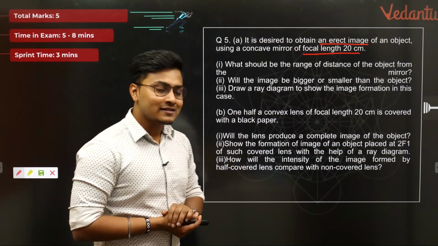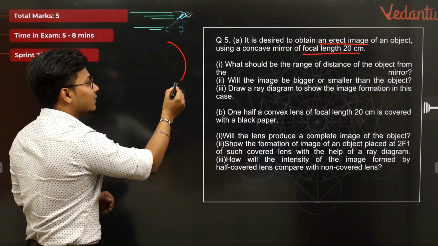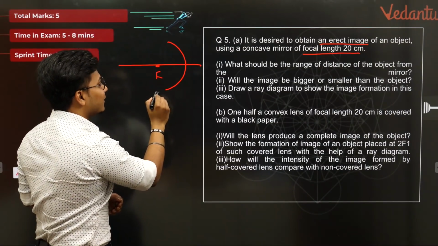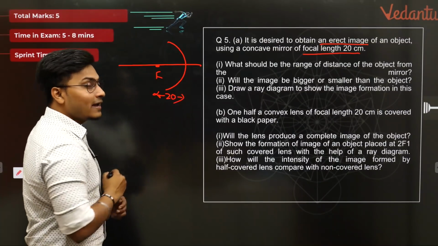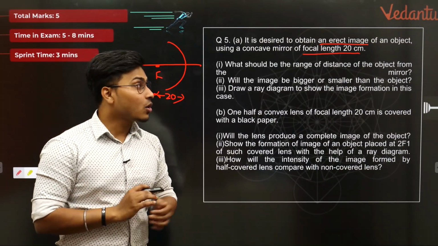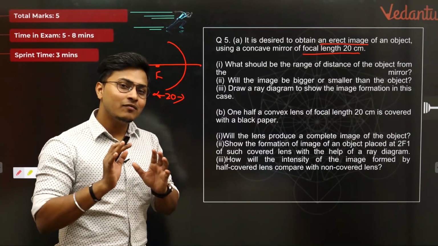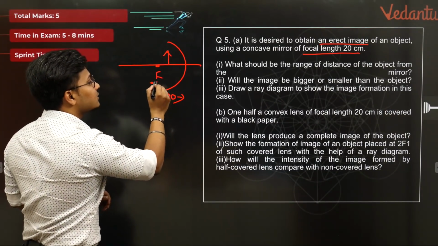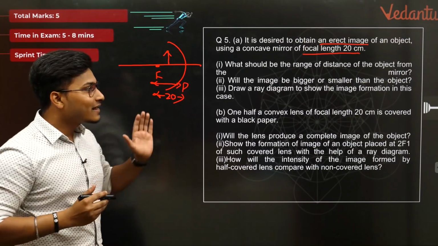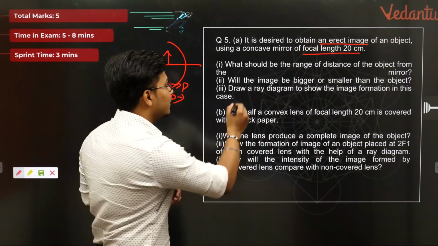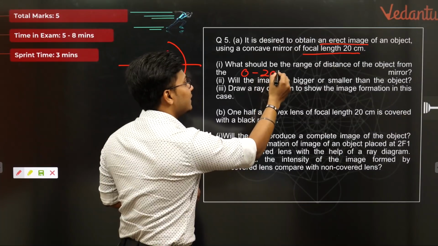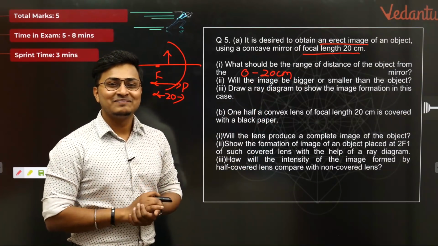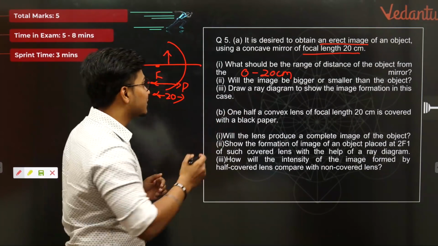Obviously when we talk about a concave mirror, focal length is given as 20 centimeter. When will my concave mirror give me a virtual image or an erect image? It will only give me a virtual erect image if my object is kept between the focus and the pole. So the range here is nothing but 0 to 20 centimeter. Keep it anywhere in between, you will get an erect image. That's it. How easy? 1 mark. You just got it right there.